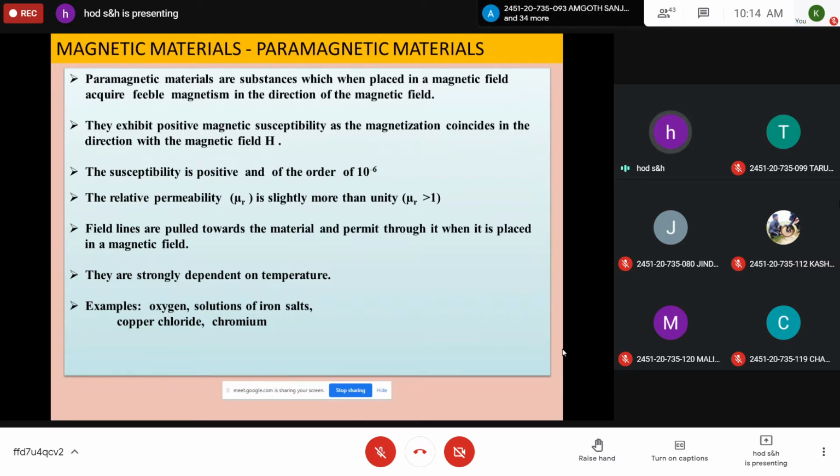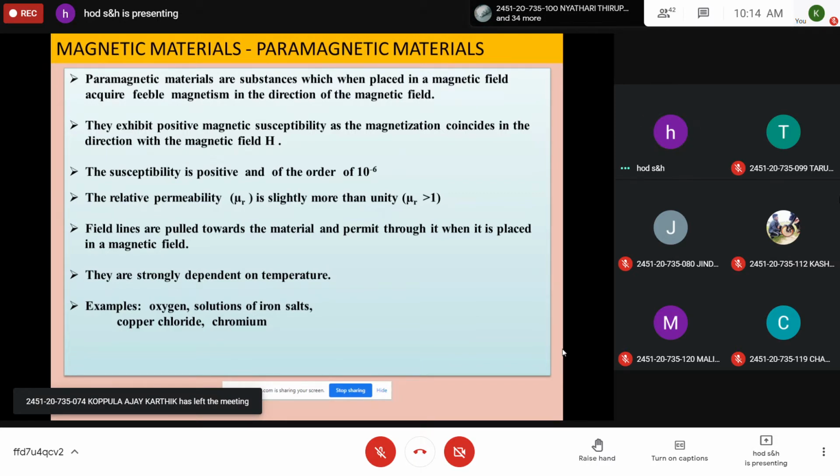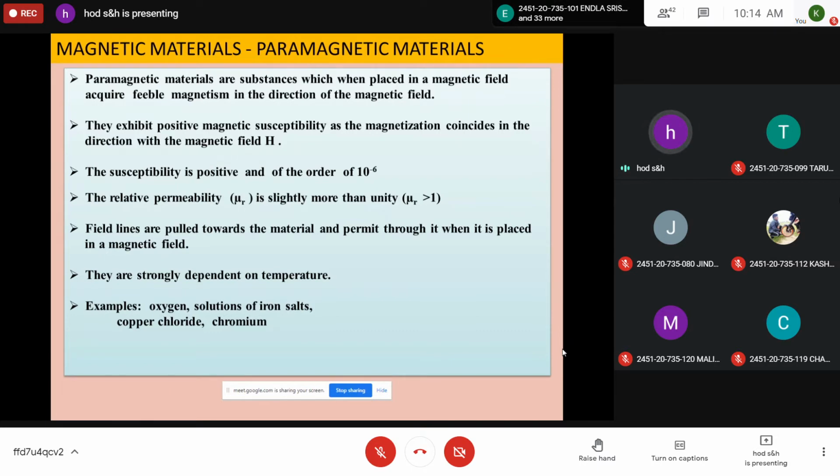So as you raise the temperature, what happens? The material is under the influence of an external magnetic field, and the dipoles are aligned in the direction of the field. But as the temperature rises, the temperature again randomizes the magnetic dipoles, so that it becomes like a diamagnetic material. So it loses its magnetic behavior as the temperature rises, even in the presence of an external magnetic field.